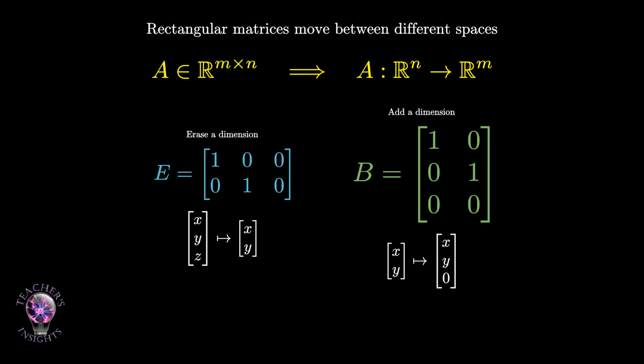Rectangular diagonal-like matrices can scale some coordinates and delete or add dimensions. This is why sigma in the SVD is allowed to be rectangular. If A maps Rn to Rm, then sigma also maps Rn to Rm. Sigma has the same shape as A.